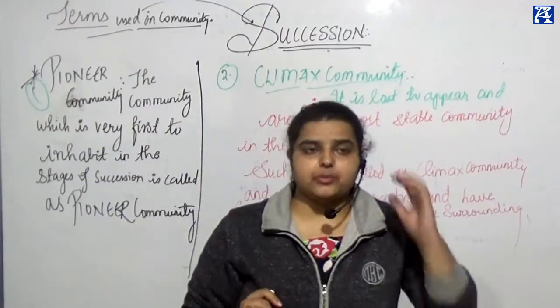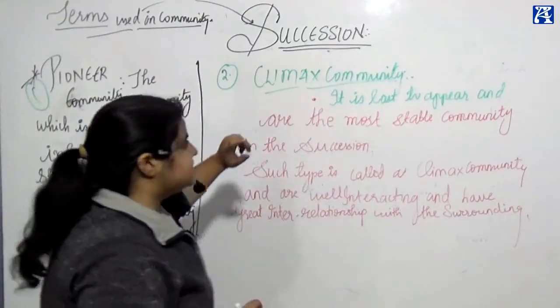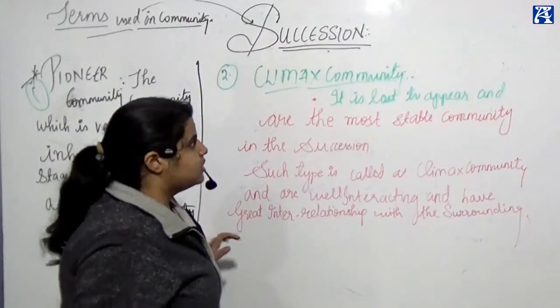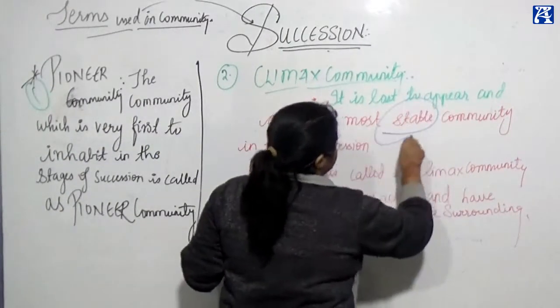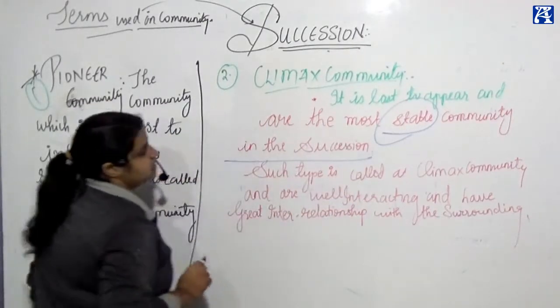Pioneer was the first to appear, and the community which is last to appear is called the climax community, and it is the most stable community in the period of succession.